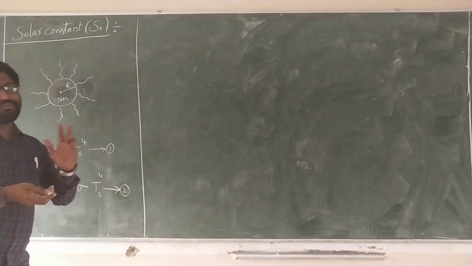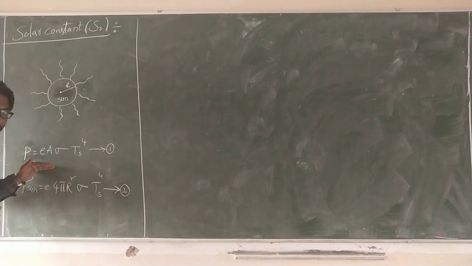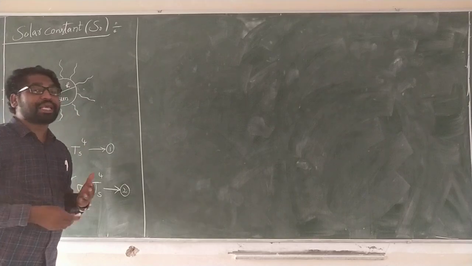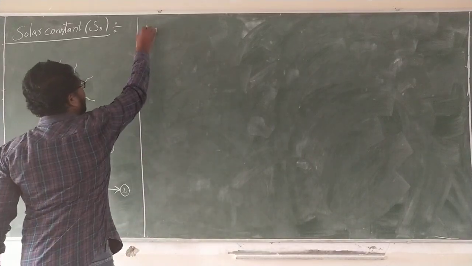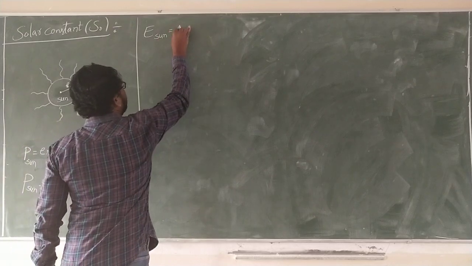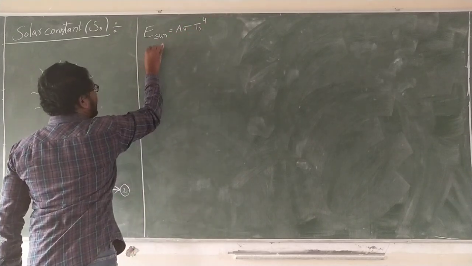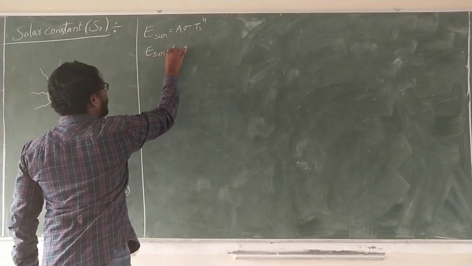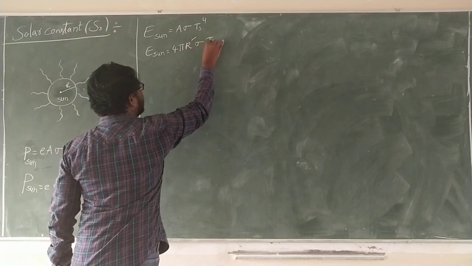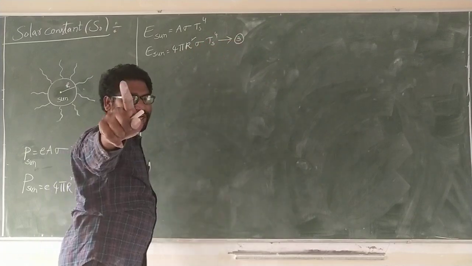Now, from the same one, this is emissive power. Same one, we have calculated the emissivity of the sun. That is A sigma Ts power 4. E sun is equal to 4 pi r square sigma Ts power 4. Equation number 3. Listen carefully.